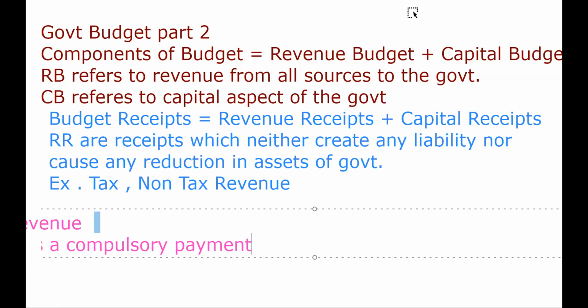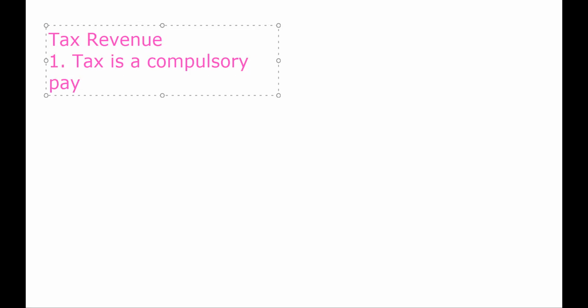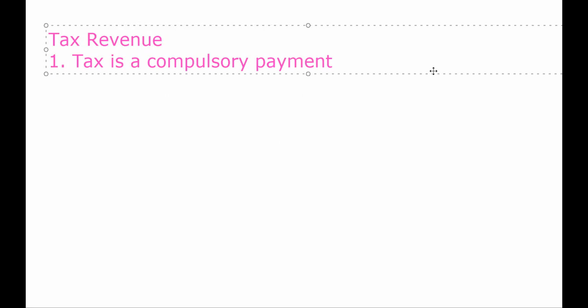So now we'll discuss tax revenue. First of all, question arises, what is a tax? So number one, tax is a compulsory payment. No one can refuse to pay the taxes.